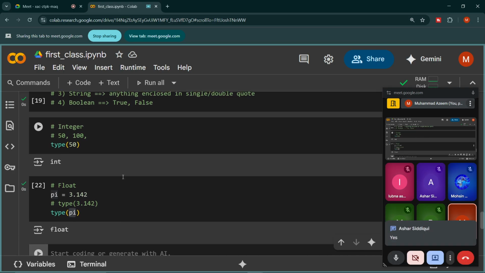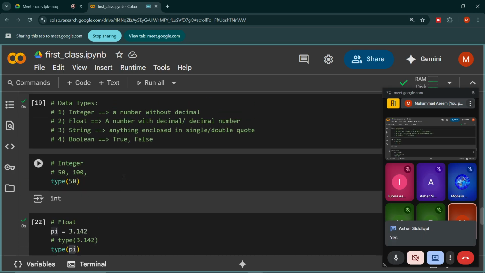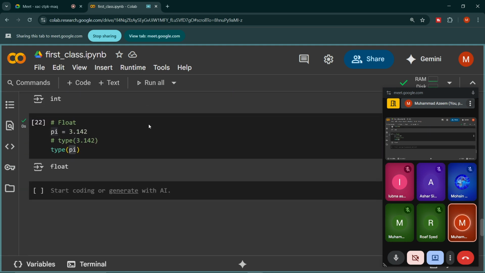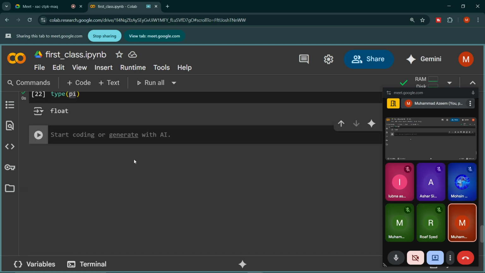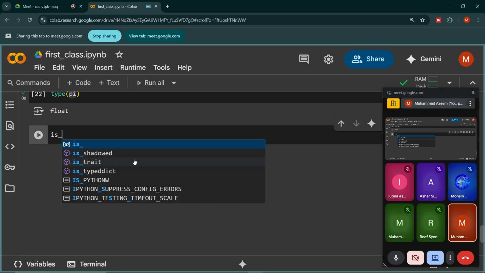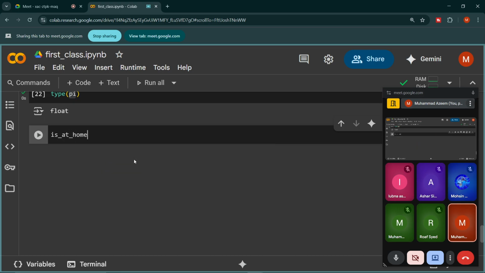Okay, now look, string. This is an important thing. String is anything enclosed in single or double quote. For example, let me take a variable is at home, and if I write yes, so look, yes is a word.